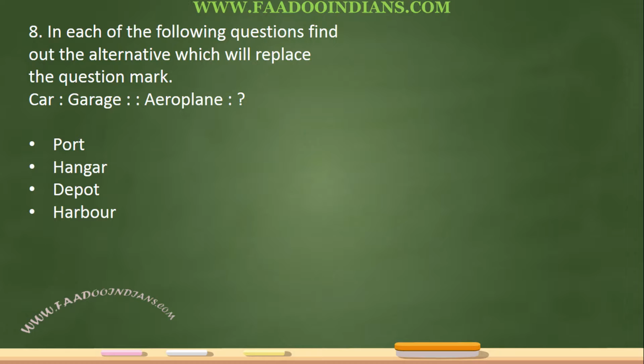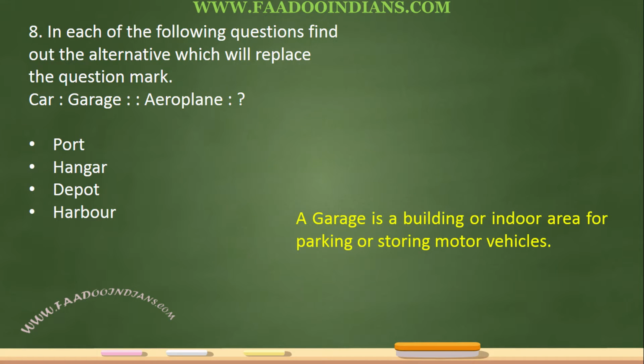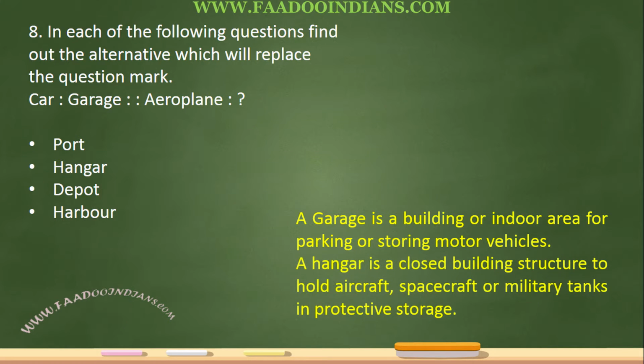Eighth, car, garage. Aeroplane, where cars are kept is called garage. Where airplanes are kept... a garage is a building or indoor area for parking or storing motor vehicles. A hangar is a closed building structure to hold aircraft, spacecraft, or military tanks for protective storage.